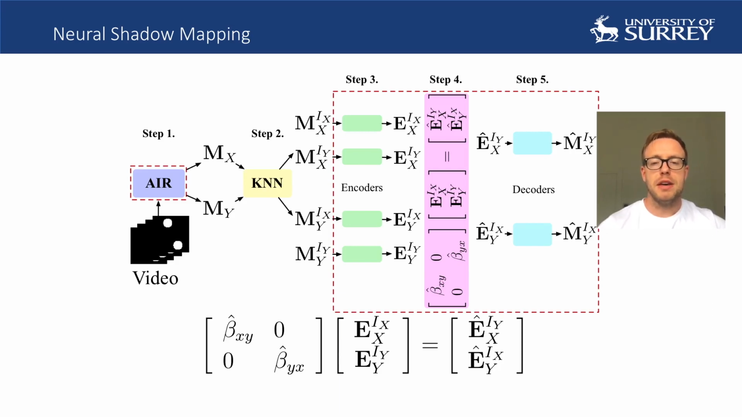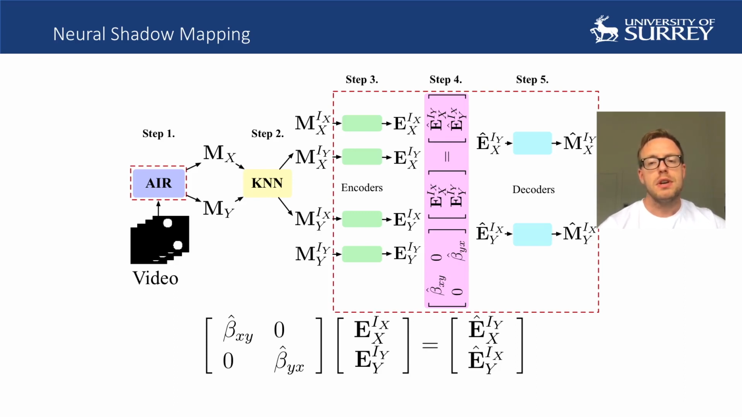Using the output from AIR, in the second step we derive the shadow embeddings Mx and My for the 2 disks, and we use k-nearest neighbors to produce a dataset of nearest neighbor indices ix and iy, which are both used to index Mx and My. During training, and in step 3, we sample from the indices and encode the associated data using fully connected neural networks into lower dimensional representations ex and ey.